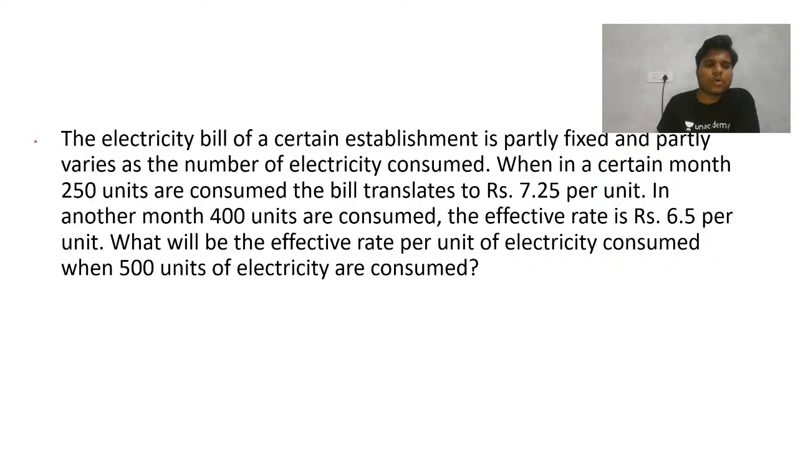Now solve this question, this very interesting question. I'm giving you about 1.5 minutes for this question. So try this question, then we'll discuss. The electricity bill of a certain establishment is partially fixed and partially varies. So this is a question from ratio proportion.